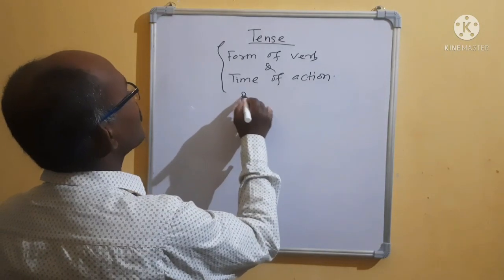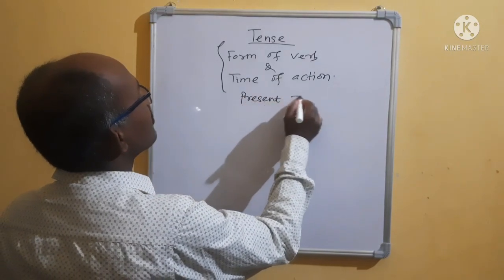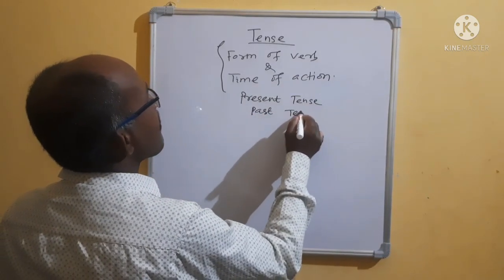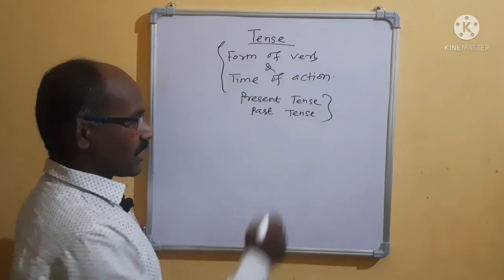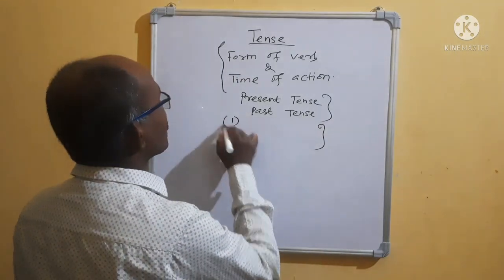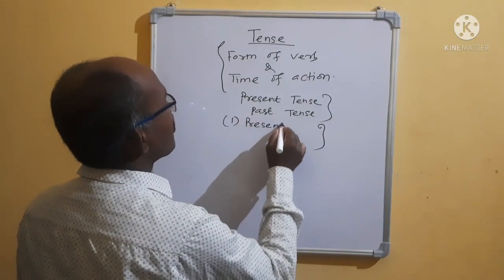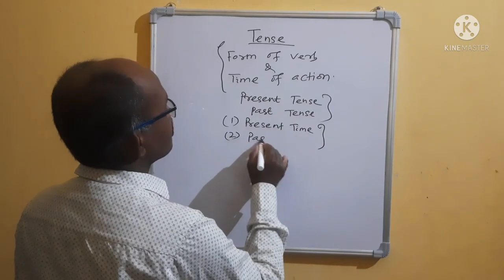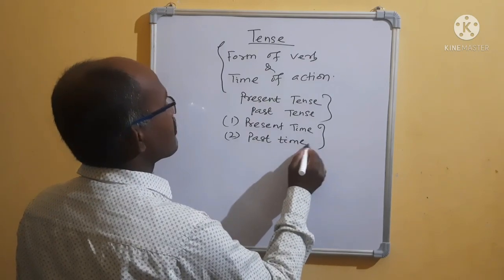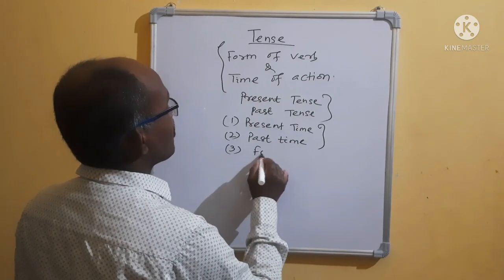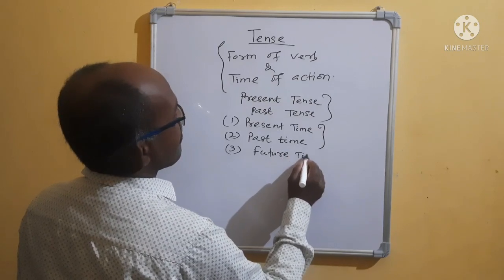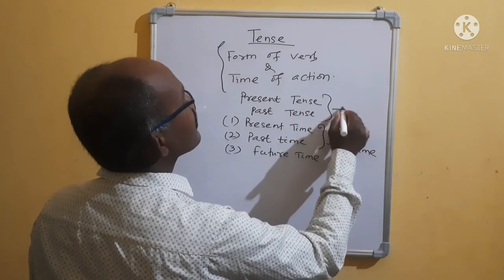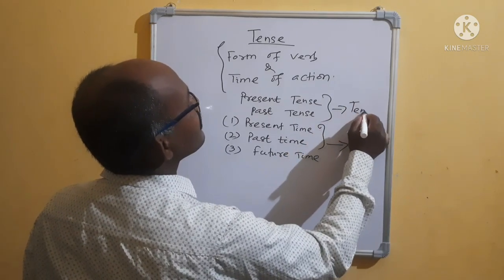Present tense, then past tense. But time, what is time? Number one, present time. Number two, past time. Number three, future time. Clear? This indicates time. That indicates tense.